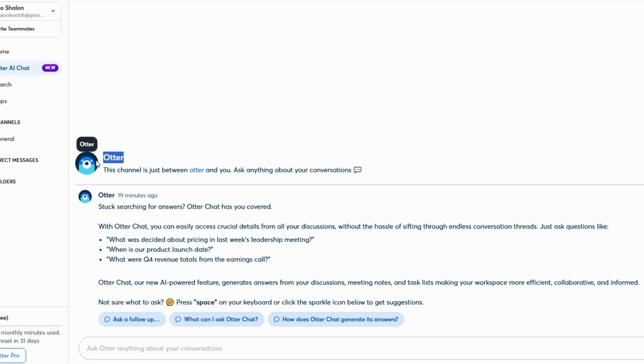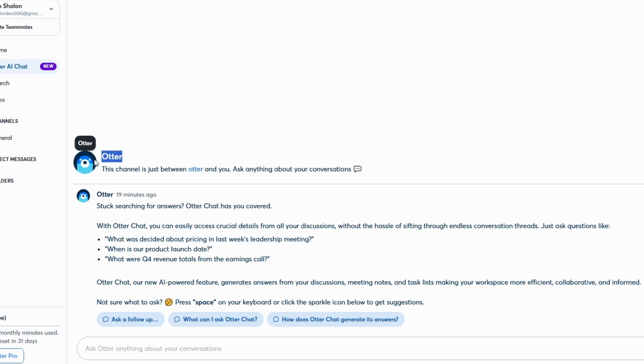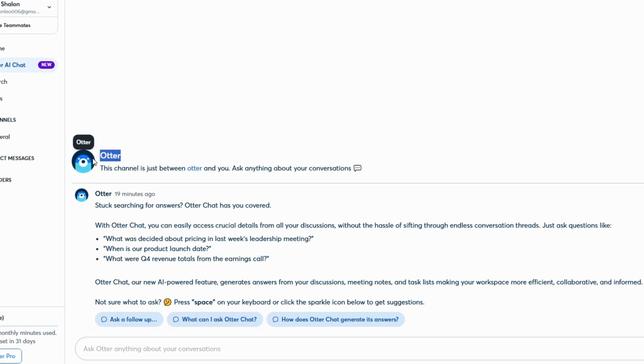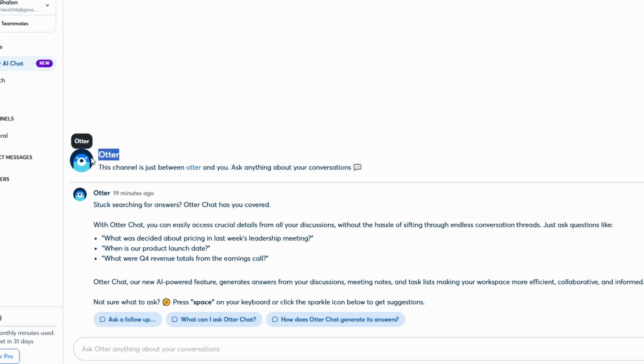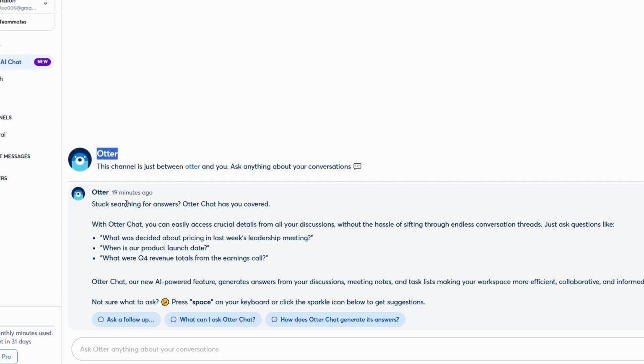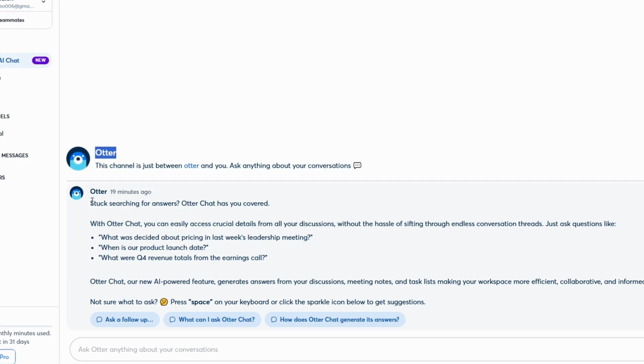This search feature works across all of your conversations. If you're working on multiple projects or have tons of past meetings, you can search across all of them, and Otter will pull up the information you need. I've used this so many times when I'm in a rush or trying to find specific information about a previous discussion. It just saves me so much time.